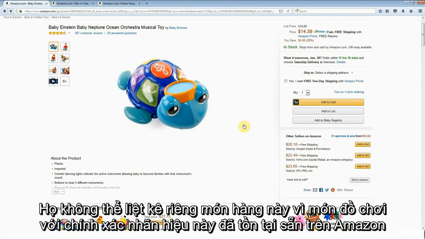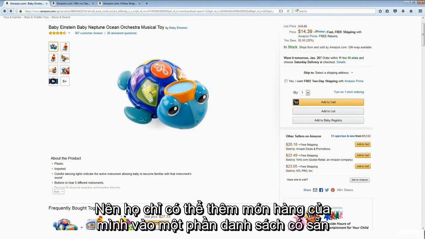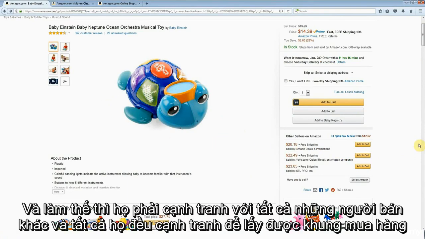They cannot create their own listing because this exact branded toy already exists on Amazon. So they can merely add their items for sale to the existing listing. And doing so, they need to compete with all the other sellers who are doing the same. So they're all competing for the buy box.